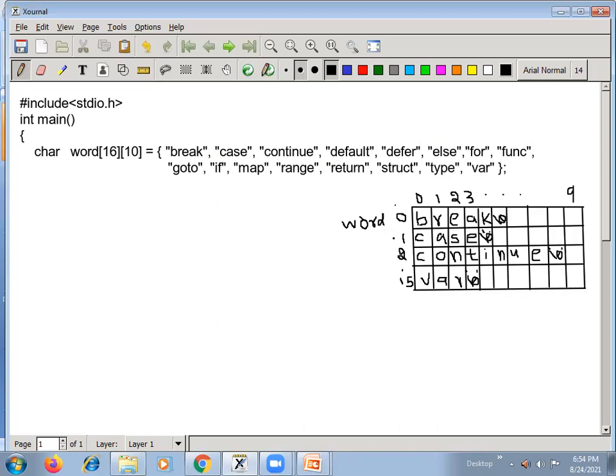So word of 0, word of 1. When you say word of 0, directly word of 0 indicates this row address. Then from the first character onwards, it accesses each letter of this row. So to access this, we need to just mention the row number. That's it. Then you can access the entire string by saying word of 0, word of 1, word of 2. That is enough.